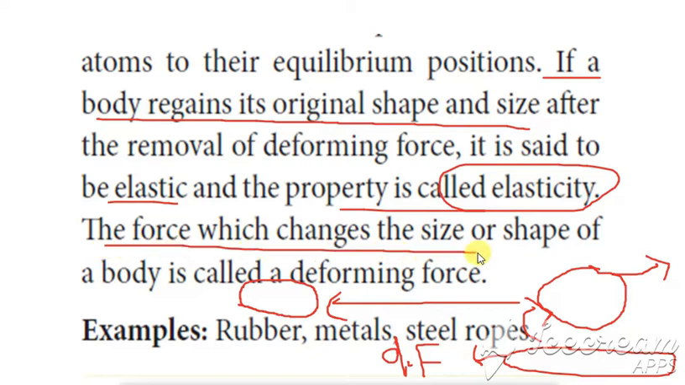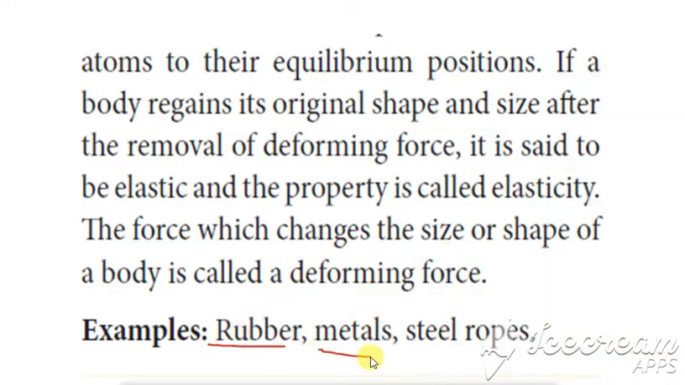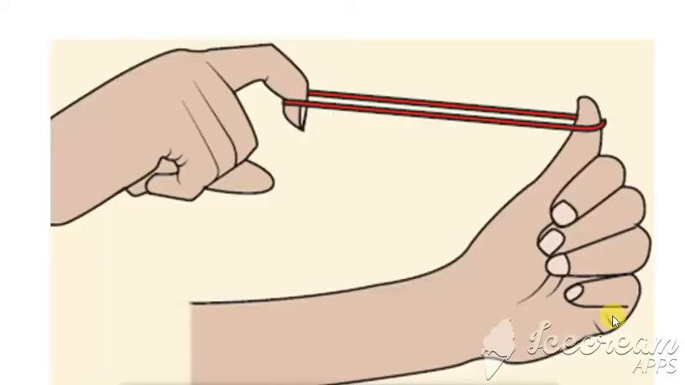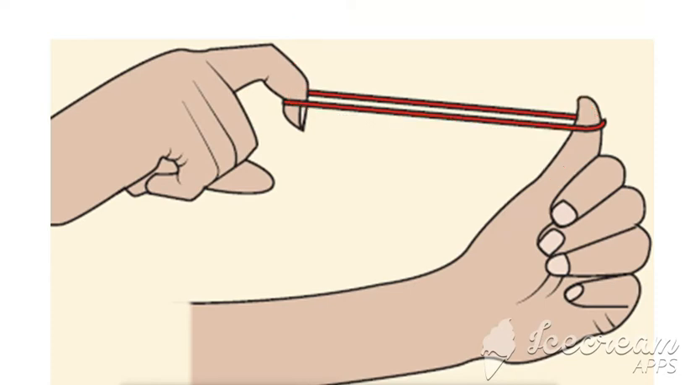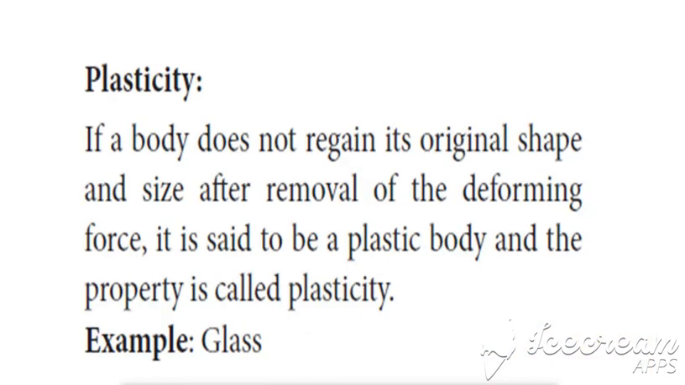Clear? And the force which changes the shape or the size is called what? The deforming force. Clear? And the examples are rubber, metals and steel ropes. These are examples of elastic bodies. So this is the elastic force. When you apply the deforming force, it elongates, and when you remove the deforming force, it comes back to its original position. Clear?